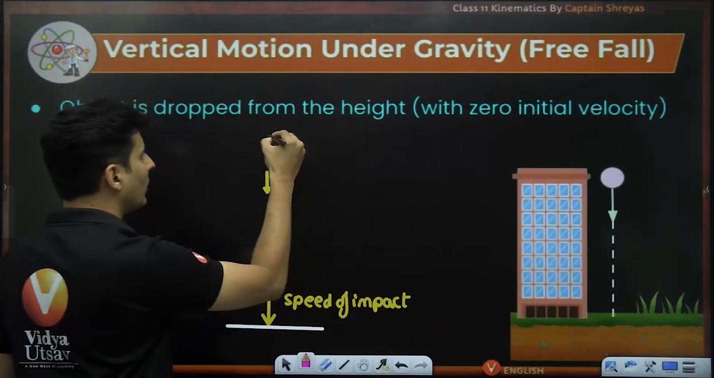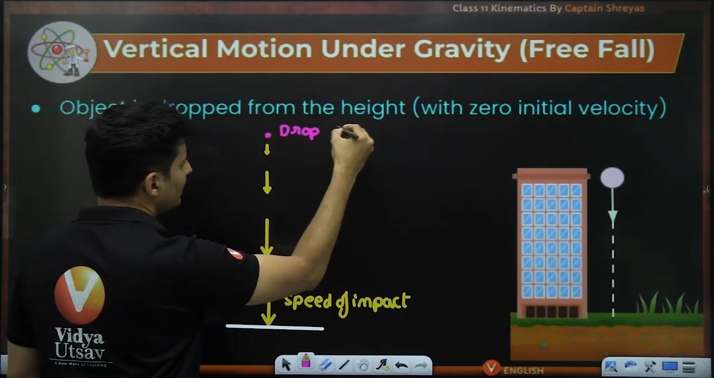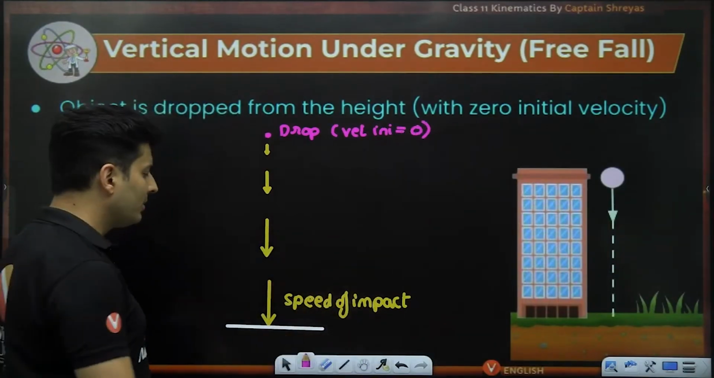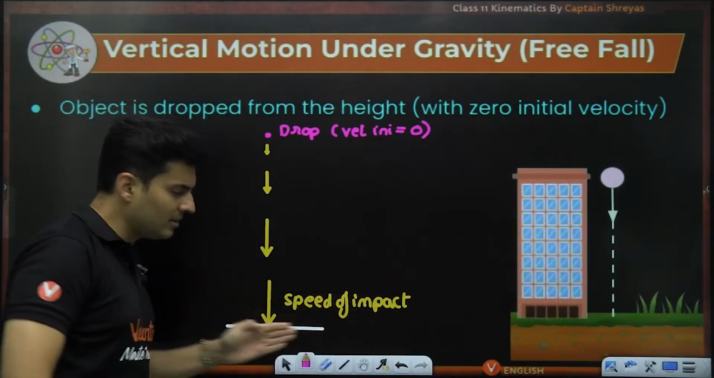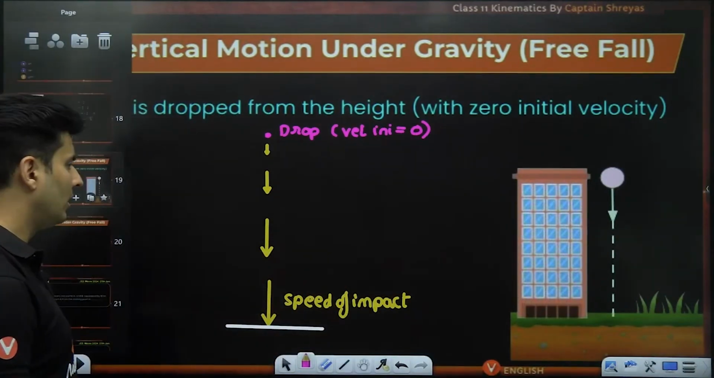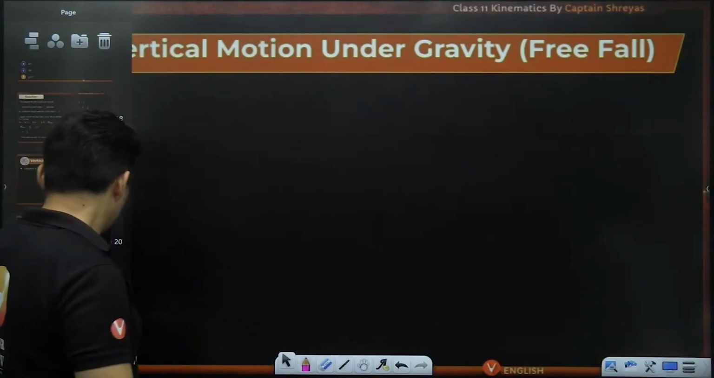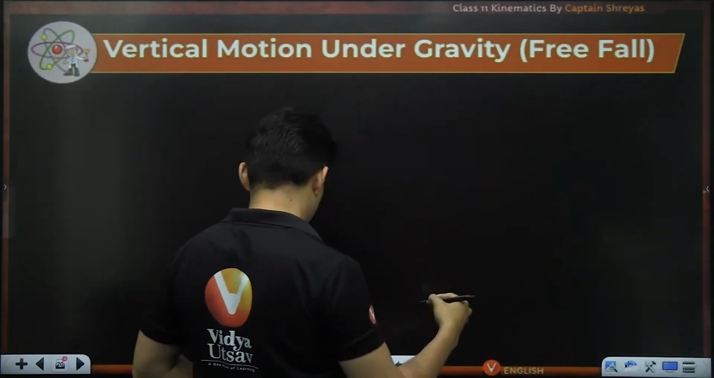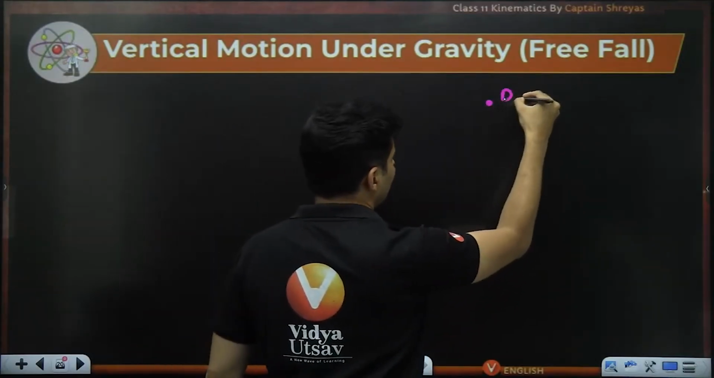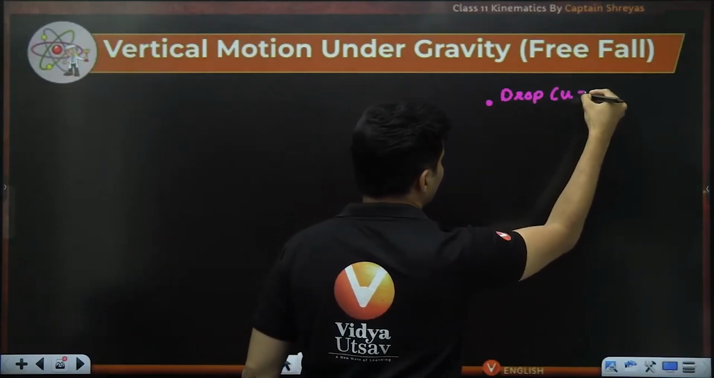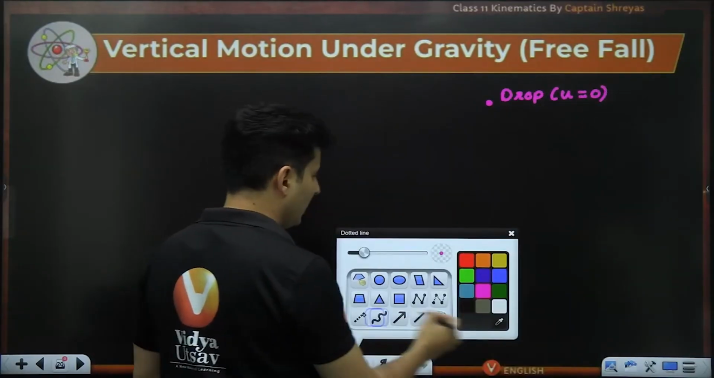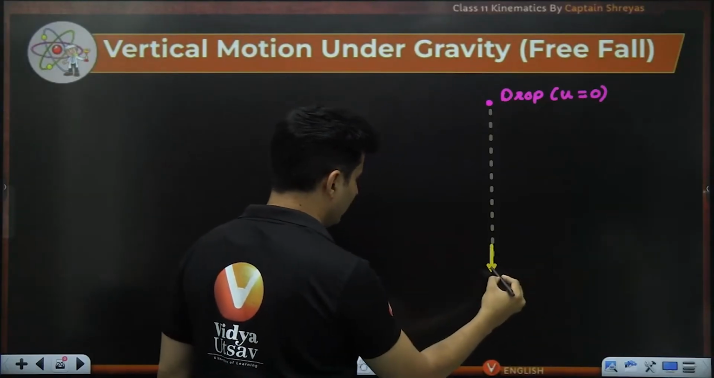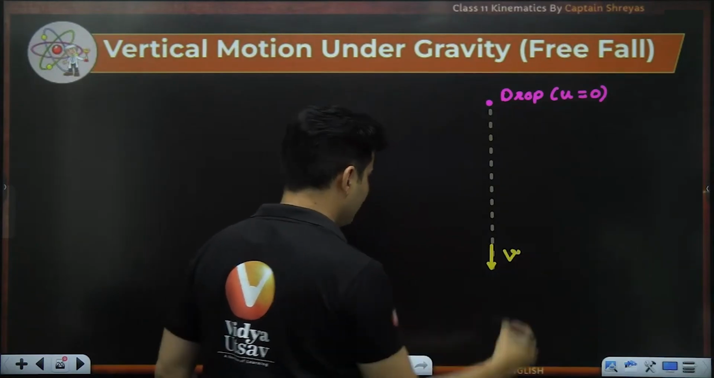Whenever you drop something, the initial velocity is zero, and slowly the speed increases before it ultimately touches the ground down here. So let's see the formulas required. Since you are dropping, the initial velocity will always be zero, and you are coming along this particular path. Eventually, you will hit the ground over here, and the final speed of impact is, let's say, v.